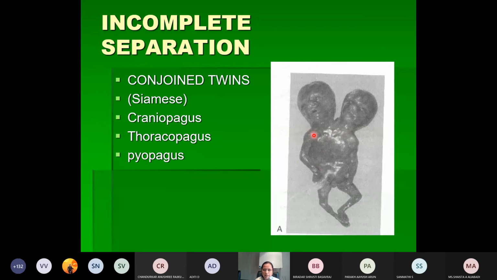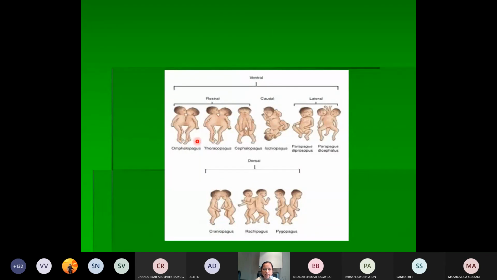Depending upon where they are fixed, they have given different names like craniophagus, thoracophagus and pyophagus. So what is this? Cranio means when they are joined at the cranial end, at the head end, that is called the craniophagus. Then the pyophagus at the sacral region, and the thoracophagus is at the thoracic region. So there are many varieties which will be seen, but most commonly the craniophagus, pyophagus and thoracophagus are seen.